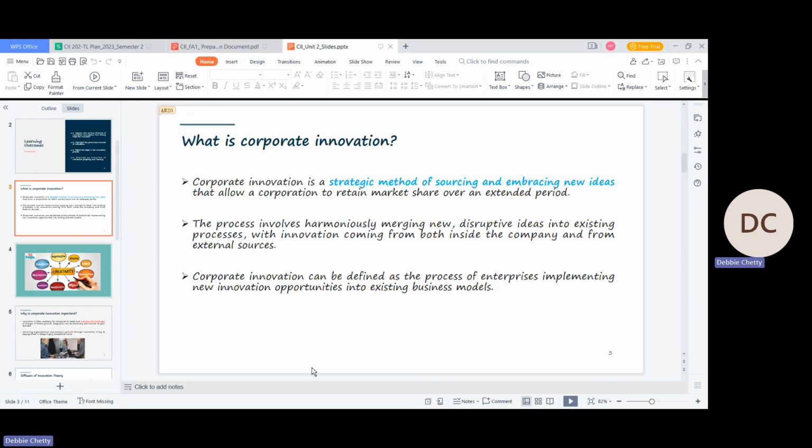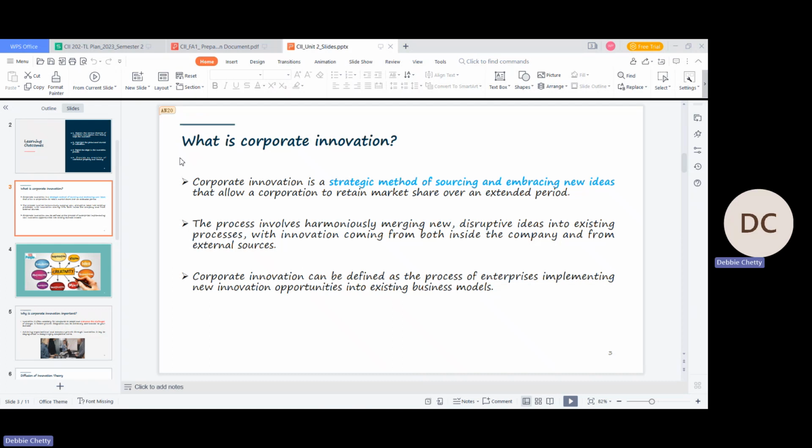You need to understand why corporate innovation is important, and how it helps the company. How can corporate innovation help a company strategically in the future, and presently as well? What does it add to the company?